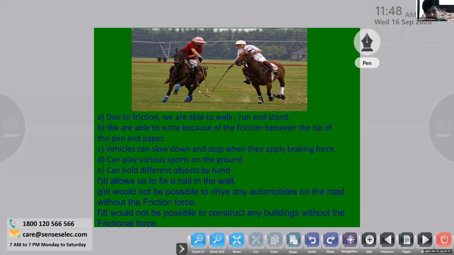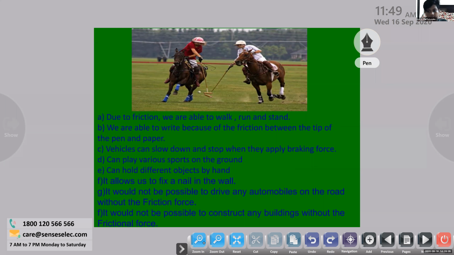Yes, ma'am. Due to friction, we are able to walk, run and stand. B. We are able to write because of the friction between the tip of the pen and paper. C. Vehicles can slow down and stop when they apply braking force. Okay. Next person.